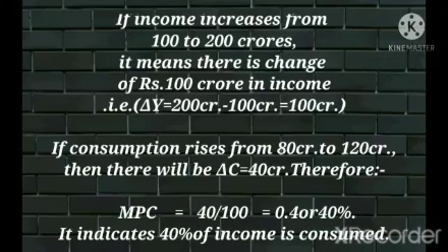If income increases from 100 crores to 200 crores, it means there is a change of rupees 100 crore in income. And if consumption rises from 80 to 120 crore, then the change in consumption is equal to 40 crore. Therefore, MPC is equal to 40 over 100, which is 0.4 or 40%. Thus, 40% of the income is consumed.